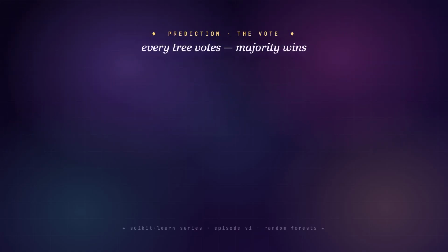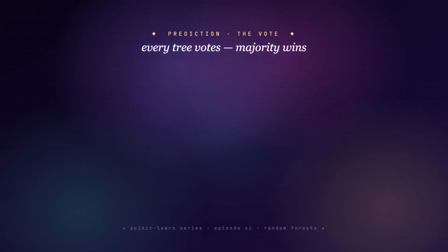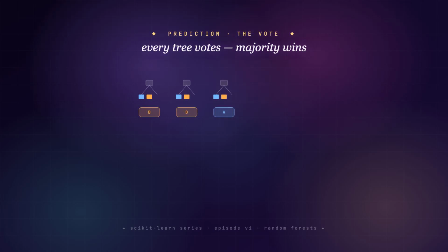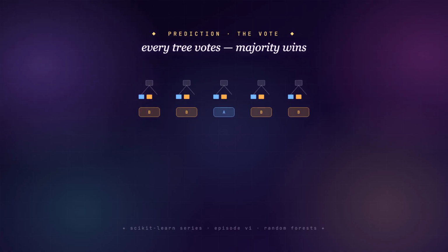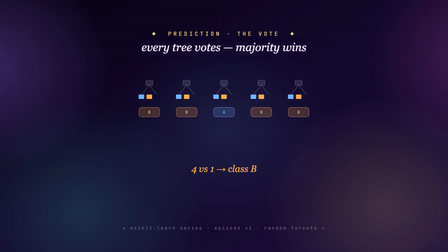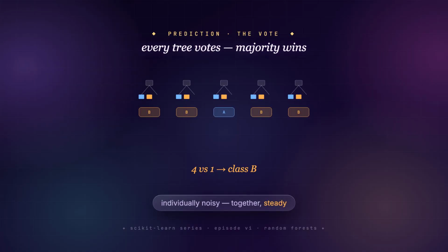Now to predict, we run the new point through every single tree, collect all of their votes, and take the majority. For regression, we'd simply average instead. On their own, the trees are noisy and imperfect, but their mistakes point in different directions. So when you pool them, the errors cancel out, and a much steadier answer is left behind.